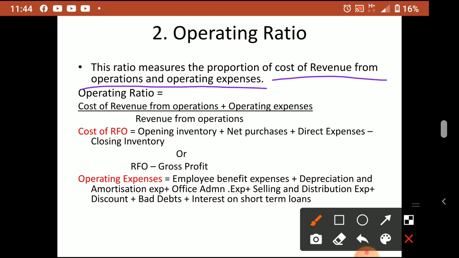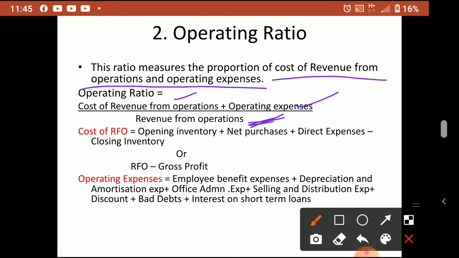So operating ratio means all expenses you have to take. The main expense is cost of revenue from operation, plus you have to add operating expenses, upon RFO. Here all profitability ratios, except return on investment, you have to calculate upon RFO only. Gross profit ratio is gross profit upon RFO. Operating ratio is also cost of revenue from operation plus operating expenses upon RFO.